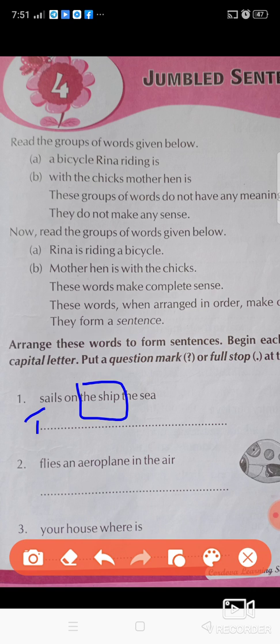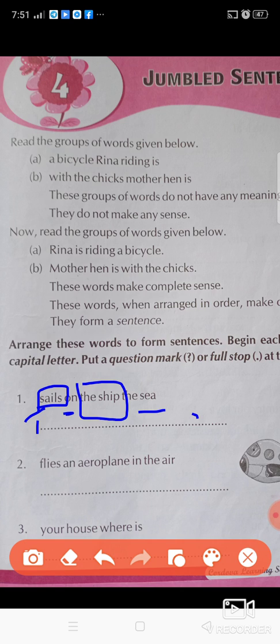Then comes sails. We don't have a helping verb here. Instead, we have an action verb. So, the ship sails on the sea. So, the sentence is like this. The ship sails on the sea. At the end, we have to add a full stop.